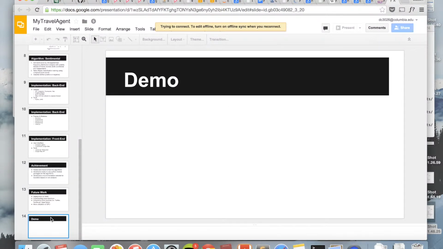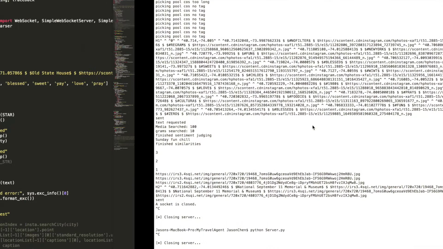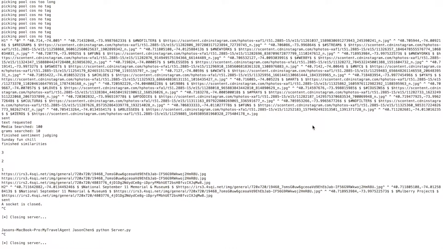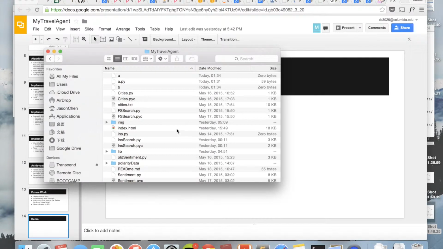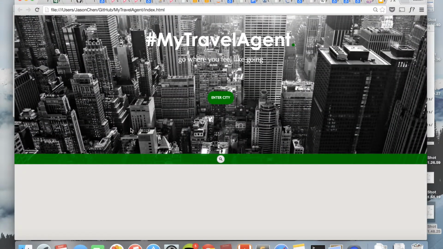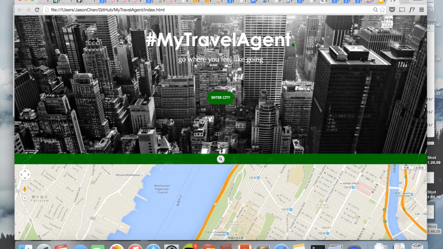So now I'm going to give a quick demo of our website and try to give you a tour of it. First we start the server here, and now we can get into the website. So this is the front page of the website. First you enter the city. For example, we're going to New York City, so we enter New York here.